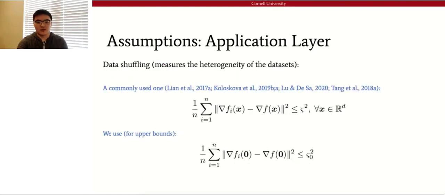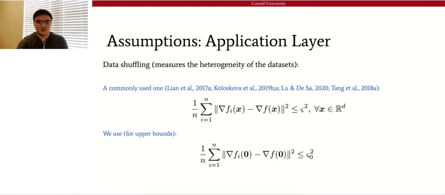And then additionally, we need another assumption to bound the data heterogeneity on different workers. A commonly used one is the first inequality, where the difference between the full gradient on worker i and the full gradient over the entire system is bounded by some sigma squared at any point in the weight space.